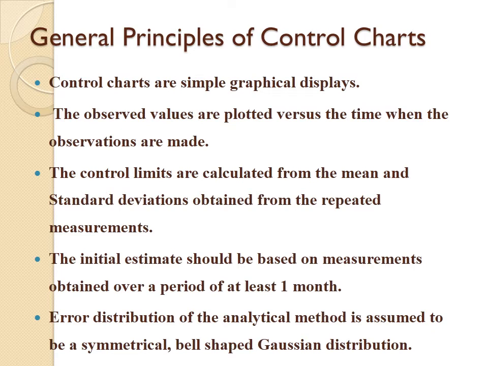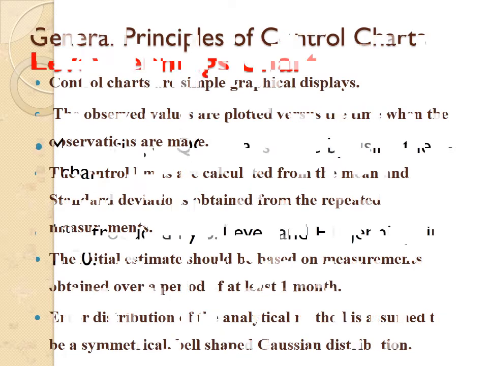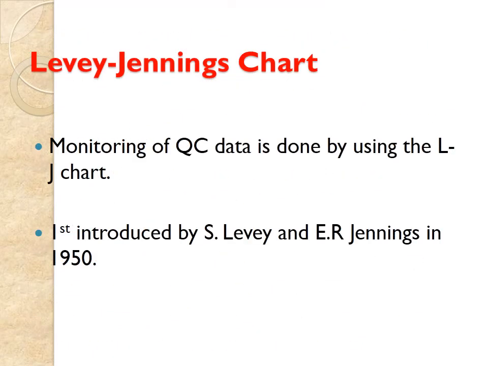From that, I will plot the number of observations or days on the x-axis or the abscissa, and on the y-axis I will have 7 lines. I will segregate them as the mean, with plus 1 SD above it, then above that plus 2 SD, and below minus 2 SD, and above that plus 3 SD and minus 3 SD. Clear? Now let us go into detail on the Levey-Jennings chart.